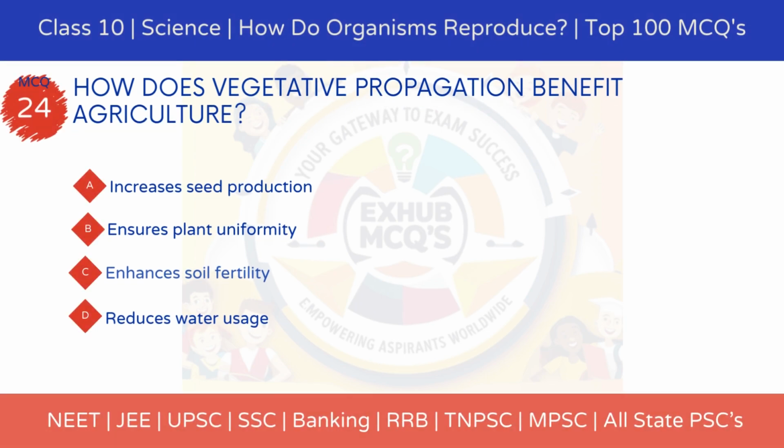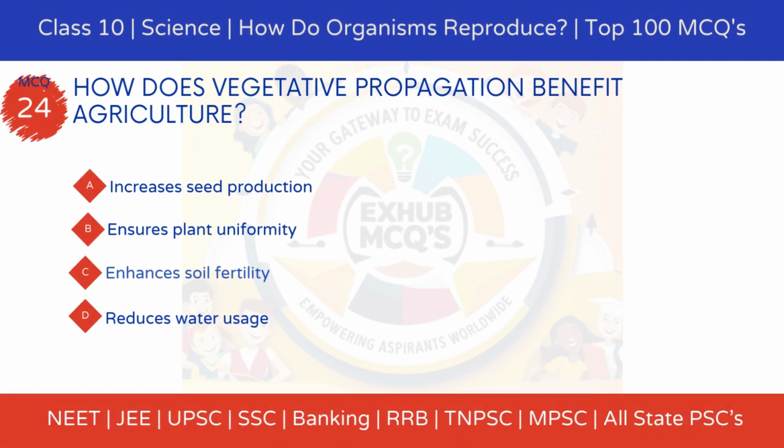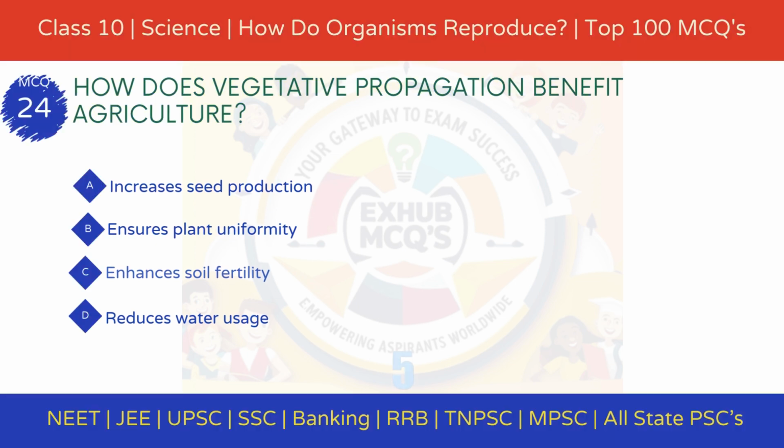How does vegetative propagation benefit agriculture? Option A. Increases seed production. Option B. Ensures plant uniformity. Option C. Enhances soil fertility. Option D. Reduces water usage.